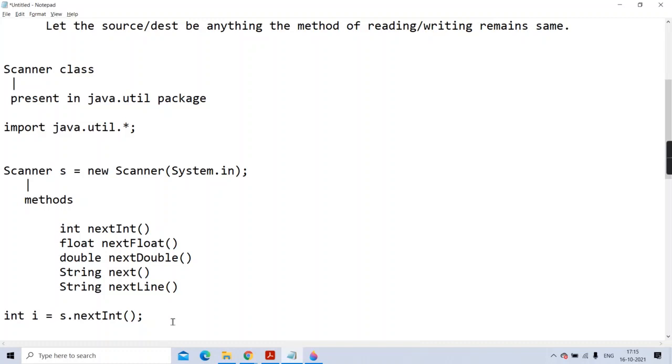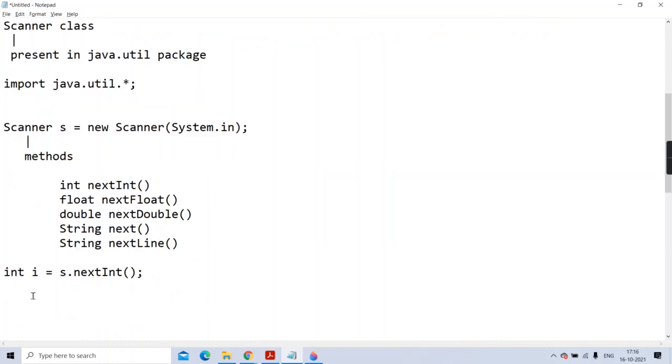Means, is it converting that stream of bytes back again to an integer? Yes. This is called marshalling, unmarshalling, or serialization, deserialization concept. All the bytes read by in from the keyboard are provided to the scanner, and this method will convert those bytes into an integer. This way you can read a string, a line, it's up to you.